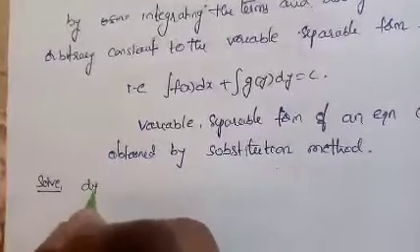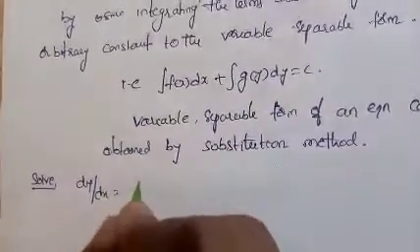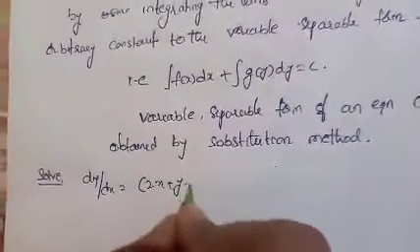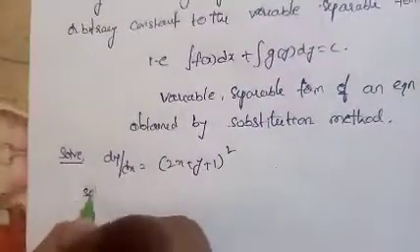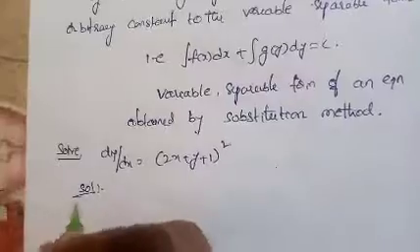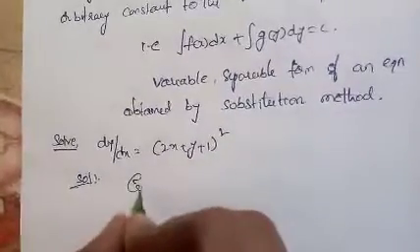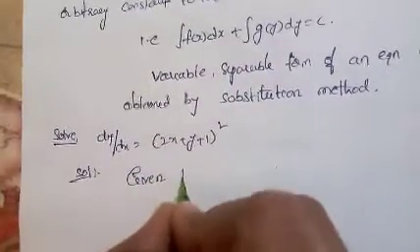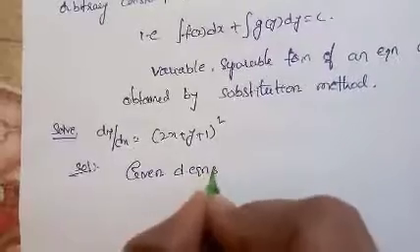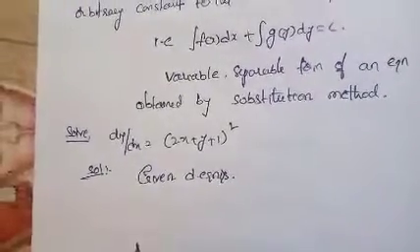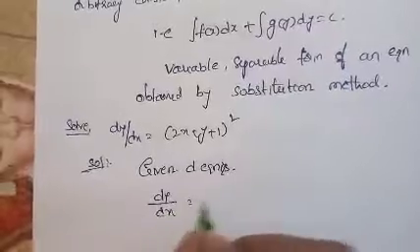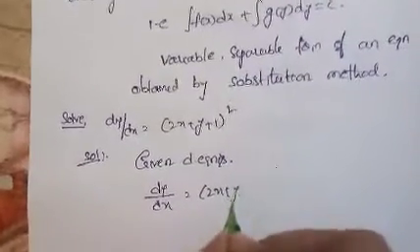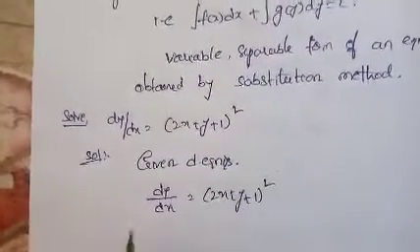Solve dy by dx equal to 2x plus y plus 1 whole square. Solution. Given differential equation is dy by dx equal to 2x plus y plus 1 whole square.